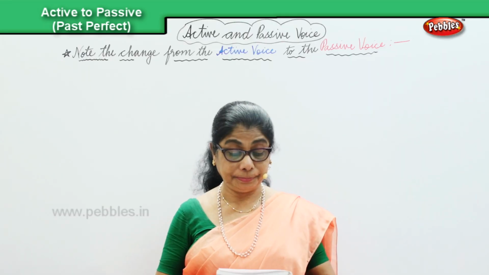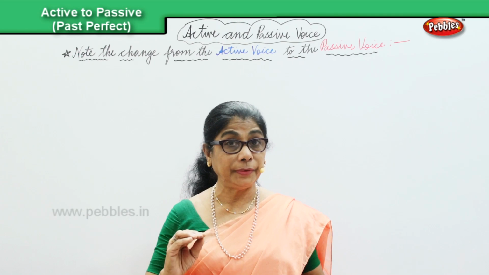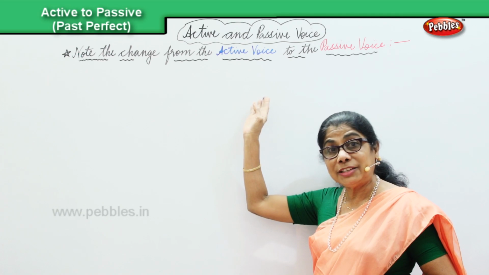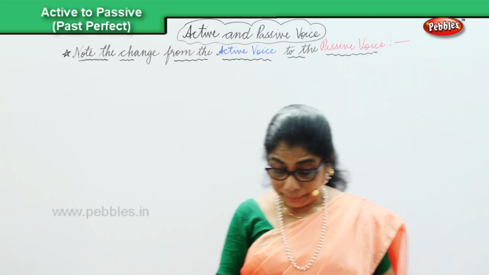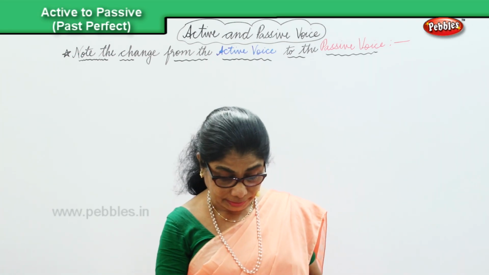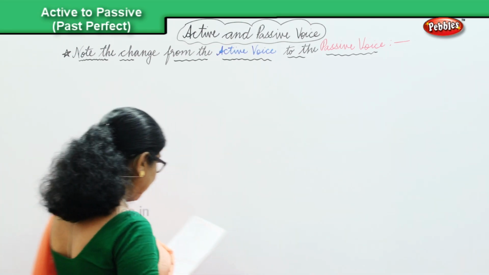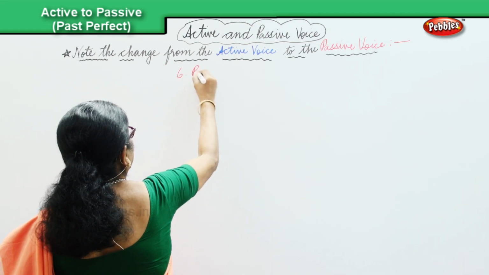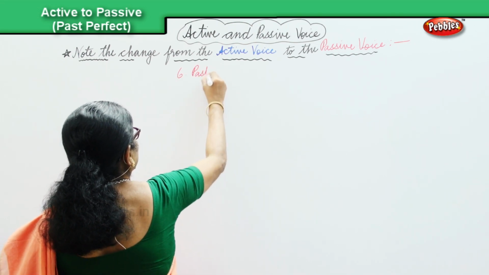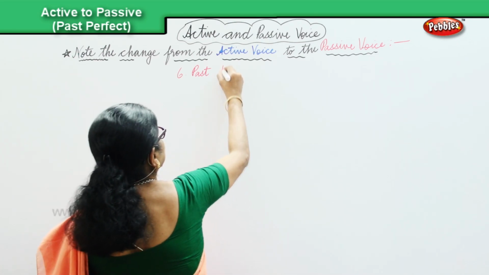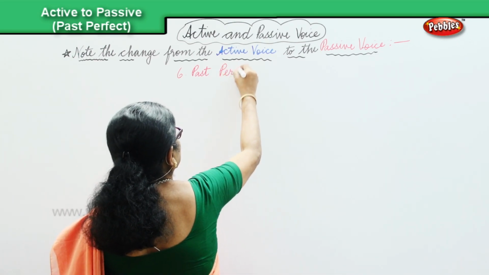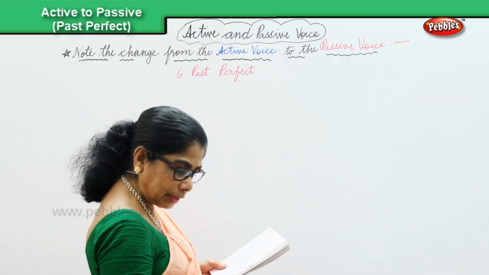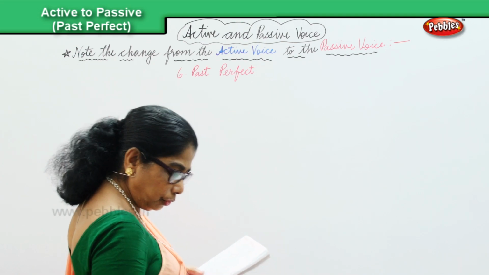Let us look at the past perfect and note the change from the active voice into the passive voice in some sentences. So the sixth one is past perfect. In the past perfect, we have a few sentences for you to look at.